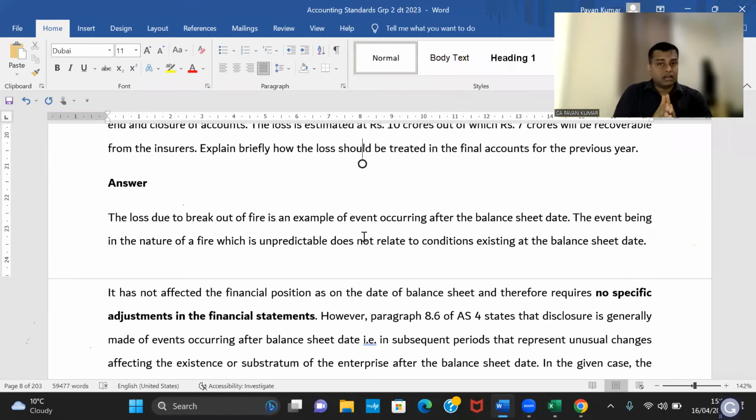But when you are following liquidation basis accounting, you will not value your assets at cost less depreciation. You will value them at realizable value. Assets have to be recorded at realizable value. Liabilities have to be recorded at redemption value. It is altogether a different story. That is the reason we are not entering into that zone.